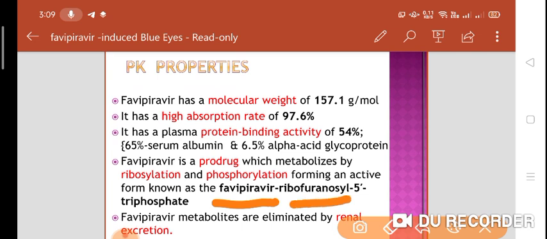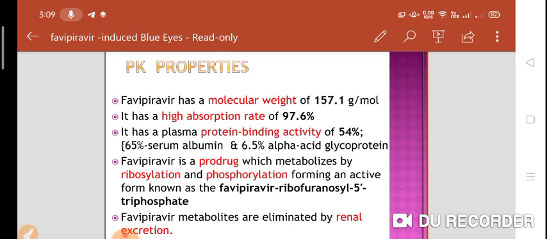This is the active metabolite, that's why it's a prodrug. Now when it is metabolized in the liver, these favipiravir metabolites are eliminated by the kidneys, or we can say by renal excretion. So these are the pharmacokinetic properties.